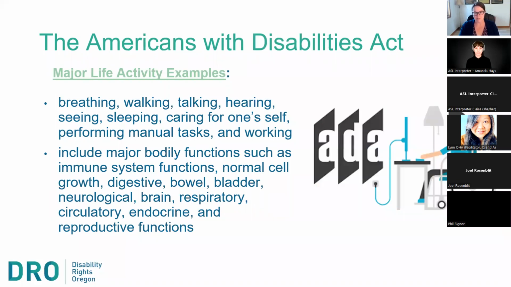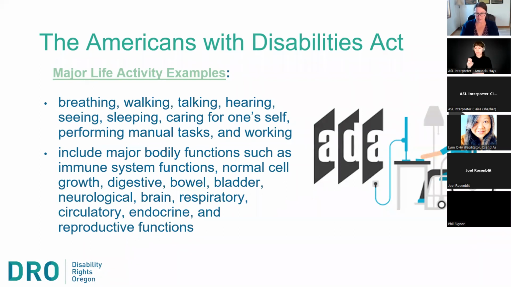So the Americans with Disabilities Act, it's been alluded to, talks about you qualify as a person with a disability if you have one or more major life activities impacted. And I have included on here all of those examples that are in federal law, but as Dr. Hope talked about, a lot of the conditions related to long COVID impact major life activities like breathing, walking, talking, sleeping, and working. And that includes respiratory, circulatory, or reproductive functions or endocrine functions. And so these are all potential qualifiers for disability.